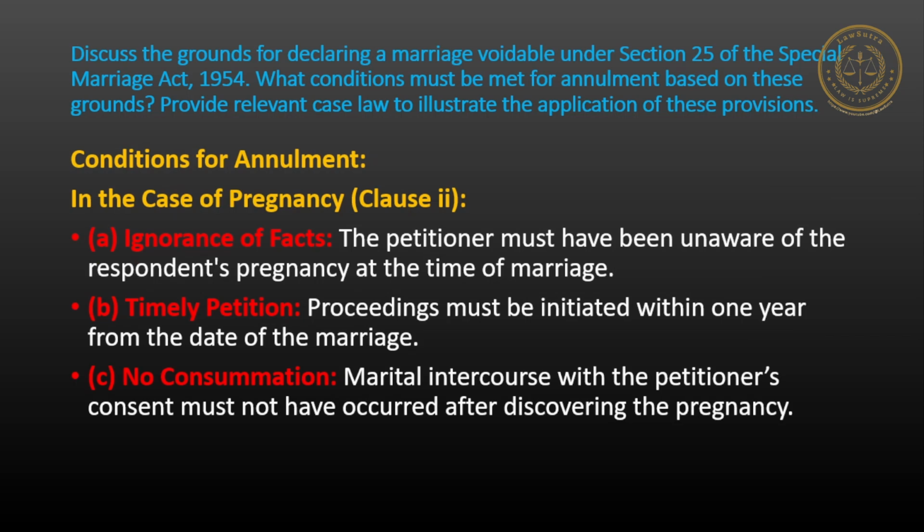Conditions for annulment. In the case of pregnancy, the petitioner must have been unaware of the respondent's pregnancy at the time of marriage. Proceedings must be initiated within 1 year from the date of the marriage. Marital intercourse with the petitioner's consent must not have occurred after discovering the pregnancy.